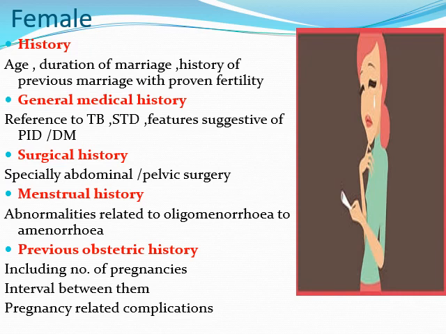Lastly, the previous obstetric history, including the number of pregnancies, how many times she has conceived, the interval between each pregnancy, and whether she had any complications during the pregnancy as well as during the delivery time. We should have correct knowledge of these from the person.